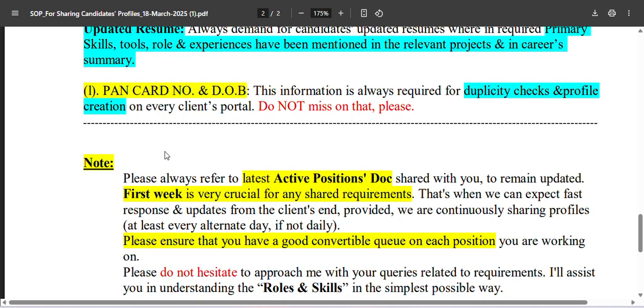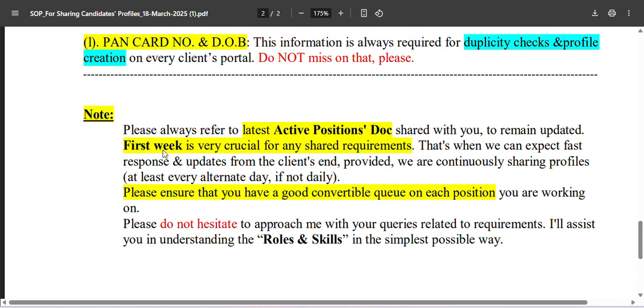And you should always double check the PAN card number and the date of birth, email ID, contact numbers, whatever information you're actually going to enter during profile creation, that will be considered final, right? In any case, in any scenario, if the primary important things like PAN card number is not correct, we would not be given any kind of credit in case our particular candidate is selected and gets a joining in any company, right? So you should always ensure you're getting the right information from the candidate's end, and that should be double checked before you actually enter into the portal.